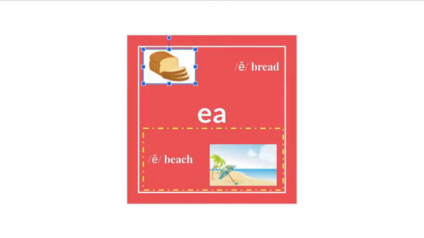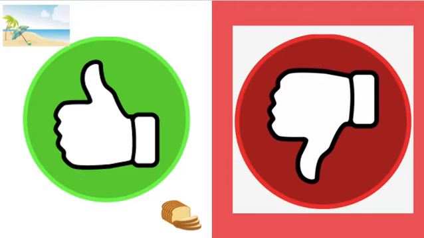Let's begin. The first thing we want to do is to warm up our brain in listening for those sounds. I'm going to say a word. I want you to listen to see if it has one of those two sounds that the EA vowel team makes, either long E like beach or short E like bread. If it has one of those two sounds, give me a thumbs up and then point to which sound it's making, long E or short E. If it does not say long E or short E, I just want you to give me a thumbs down because that means it's not using the EA vowel team.